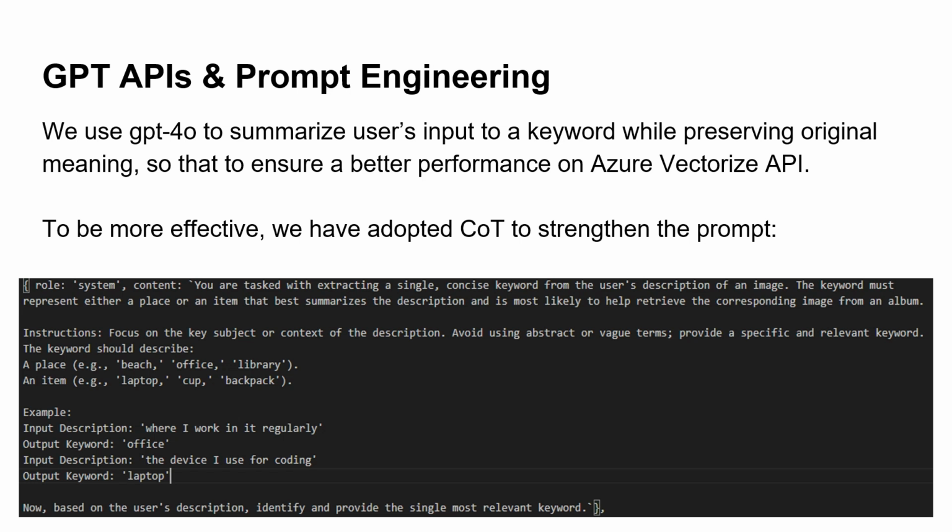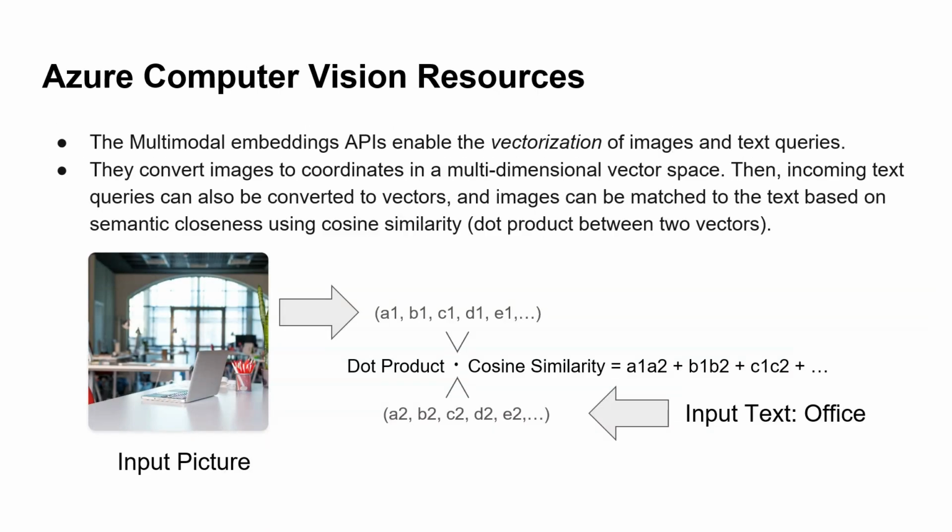However, if we just provide the single keyword in our experiment, we found that this will lead to much better performance. To be more effective, the prompt is also strengthened using the chain of thought capabilities introduced in the class. So as you can see in this image, this prompt is much better and very effective. That's because we have utilized the chain of thought mechanism.